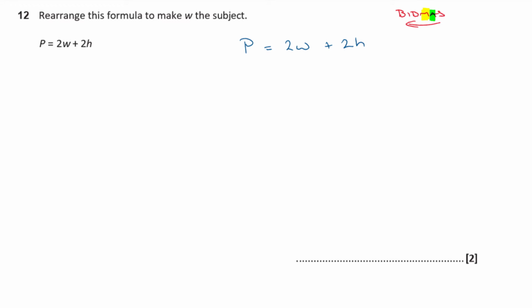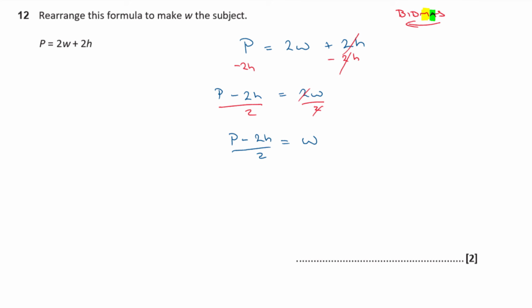The opposite of adding 2h is subtracting it. So if I subtract 2h from both sides, it will cancel off this side, and what I'll get is p minus 2h is equal to 2w. Then I've got 2w by itself, but I want w by itself, so I'm going to divide both sides by 2. That side is going to cancel, leaving me with w on the right, and I'm just going to get p minus 2h over 2 on the left.